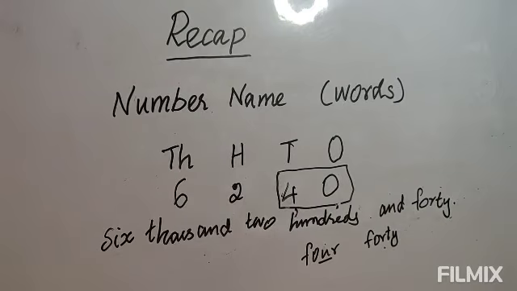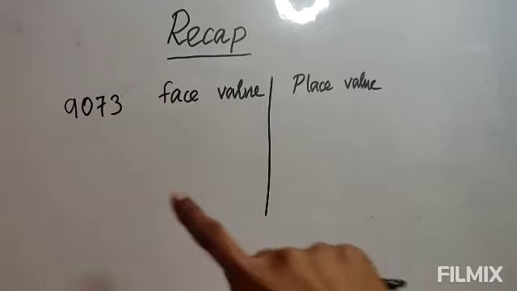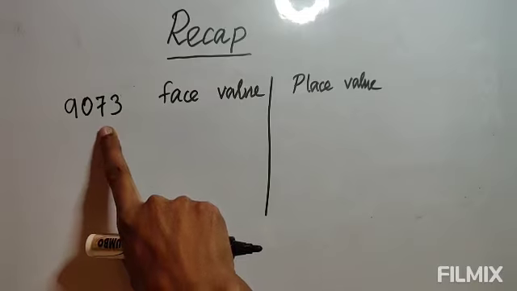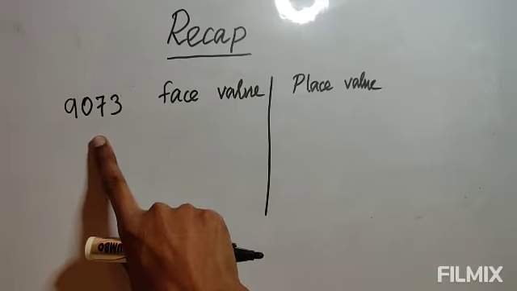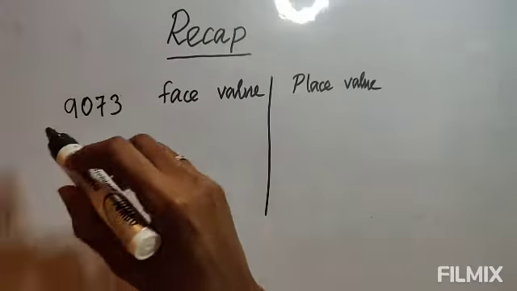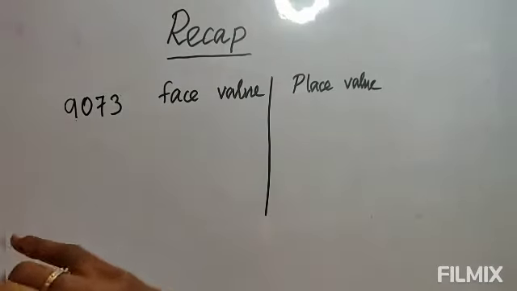So this is the way you have to write the number name. Now let's see the face value and the place value. You see now the number is here, 9073. So here you have to find the face value and the place value of the numbers. So now you see here 9. First the 1000 place we will start.